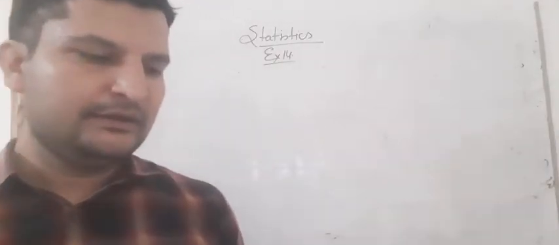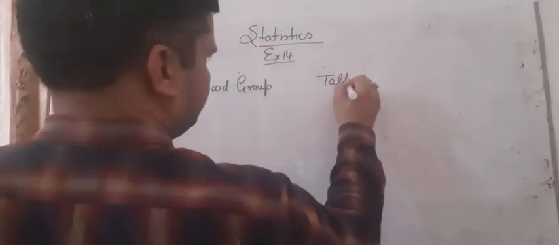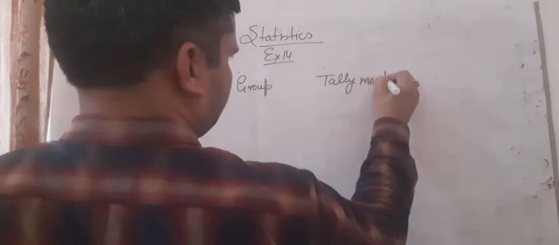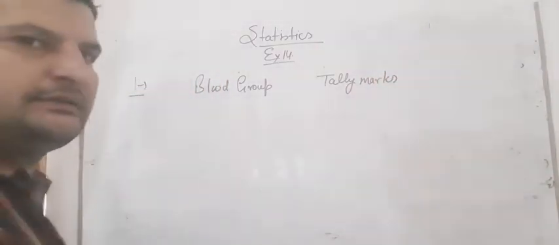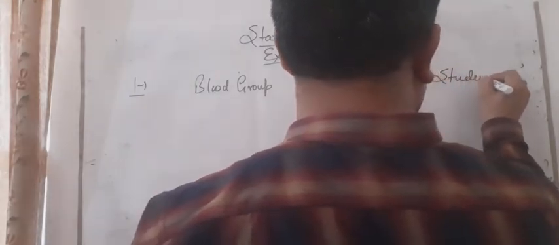What is given is the blood group of 30 students. So first we will write blood group, then tally marks, and then the number of students.